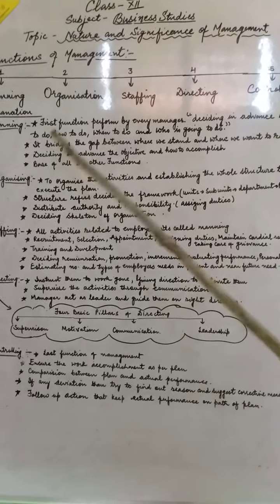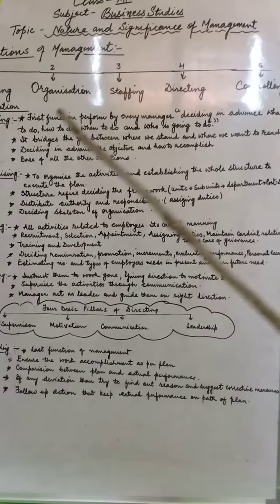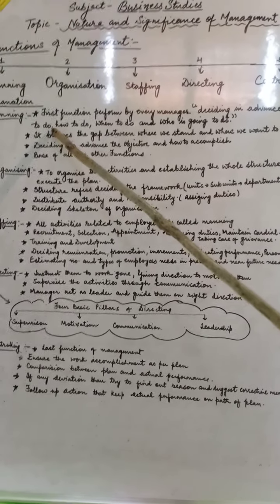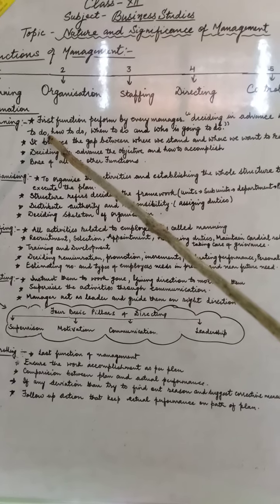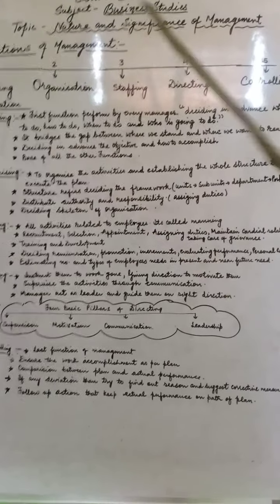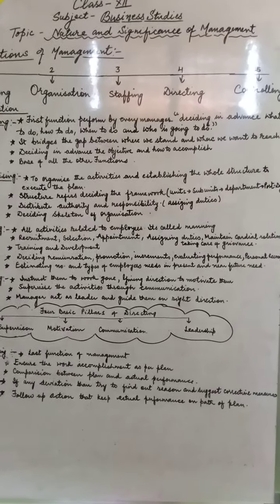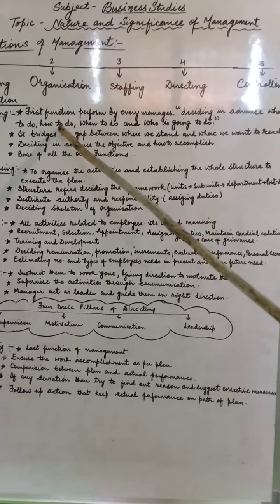Now, next is deciding in advance what to do. What are the objectives? The manager has to first see and analyze all the objectives of the organization. Then he has to decide what should be the perfect plan to achieve that objective. The next is how to do it.